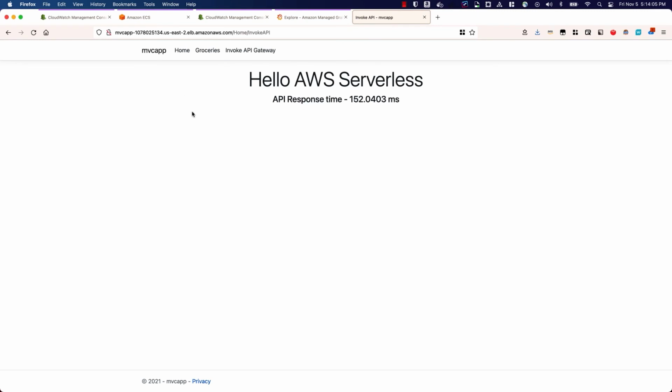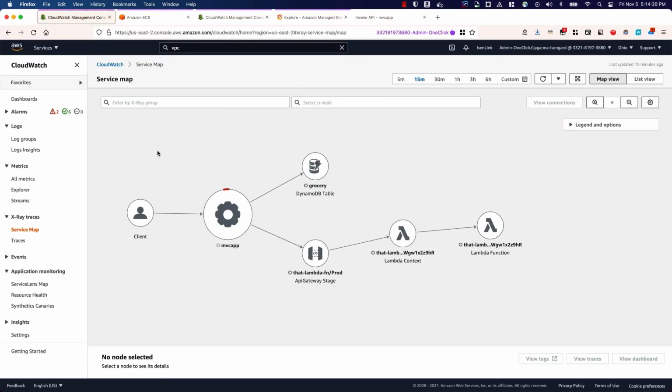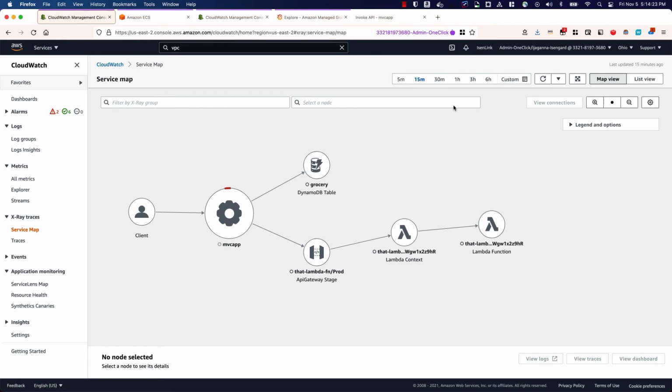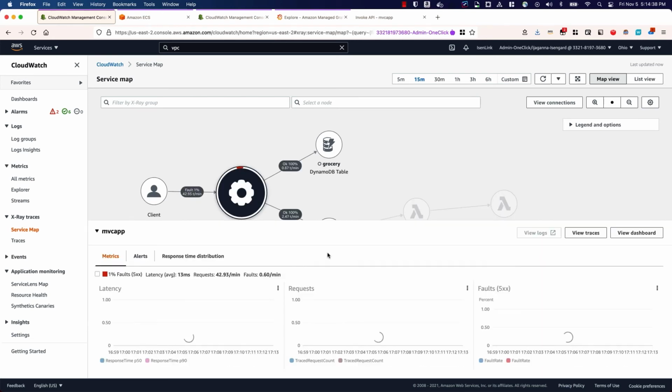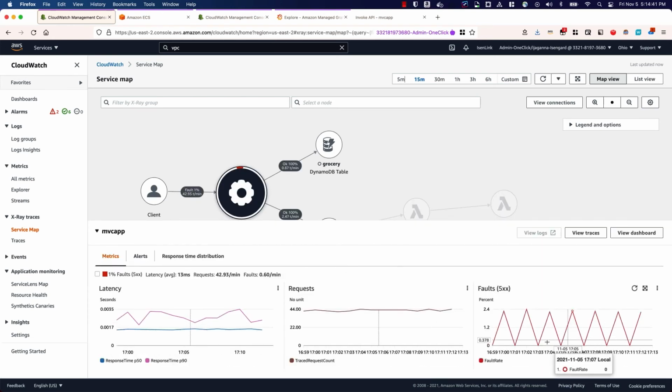And now we're going to see how we can make use of the traces, logs, and metrics all together, and see how we can potentially find out the root cause, how we go all the way from the traces up to the logs and find out what could be the problem. All right, so in the CloudWatch console, in the X-ray service map, let me refresh this so I get the latest data. There you go. And here it looks like this, and that's the MVC application, grocery, DynamoDB table, and the Lambda function and all that. You can see that there's a red here, so that basically means there's a fault, and it's sort of predictable because the faulty requests are being made in a specific sequence. I think it's like every 25 seconds or so.